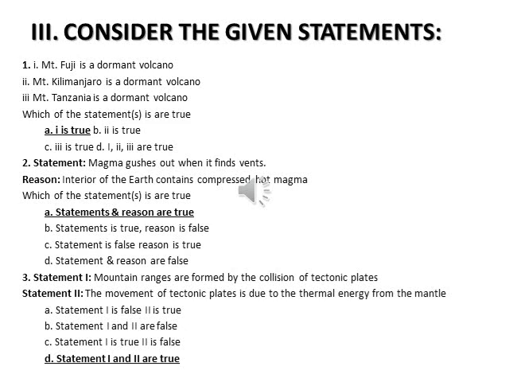Then the third question. They gave two statements. First statement: mountain ranges are formed by the collision of tectonic plates. Because of the collision of tectonic plates, mountain ranges are formed. Then the second statement: the movement of the tectonic plates is due to the thermal energy from the mantle. Because of the thermal energy, the tectonic plates are moving. So remember, choose the correct answer.